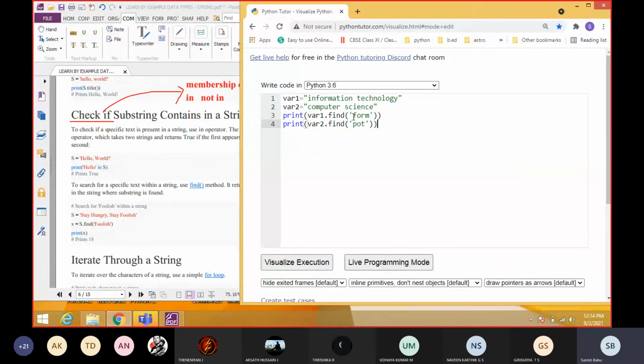So kindly tell me now the other one. Students, now tell me what is the output for the third line and the fourth line.